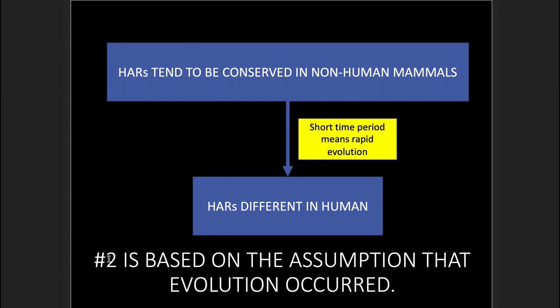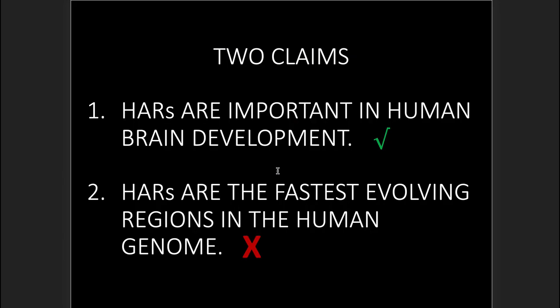This is based on the assumption that evolution occurred. All this reasoning here that I've laid out is based on the assumption that evolution occurred. So there is no independent evidence for this. There's no scientific evidence that these regions are rapidly evolving, as they say.